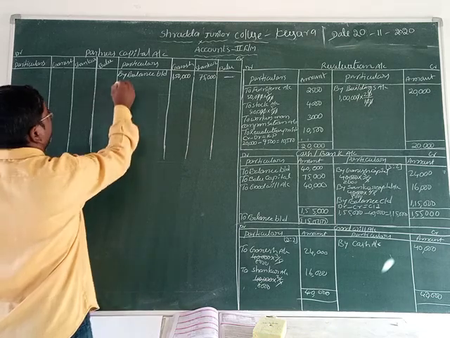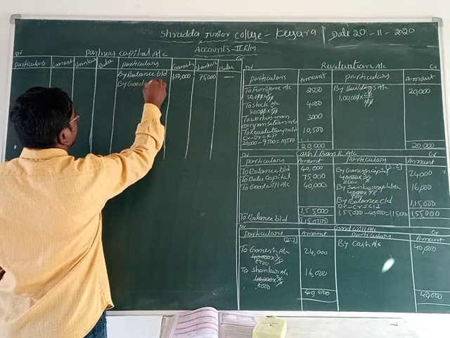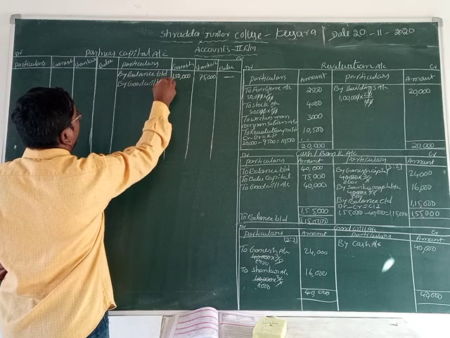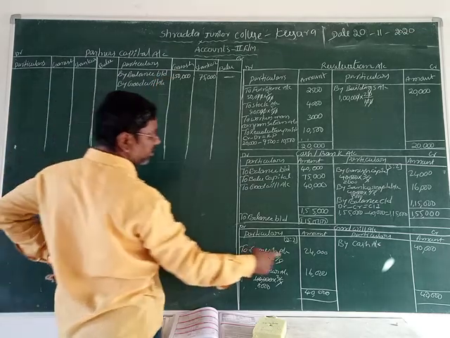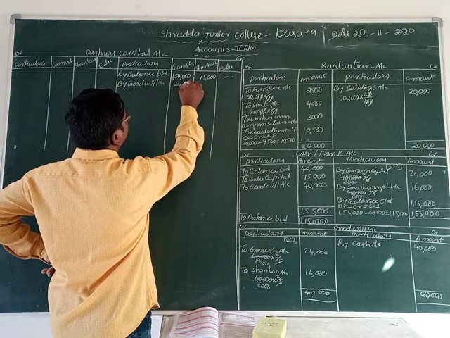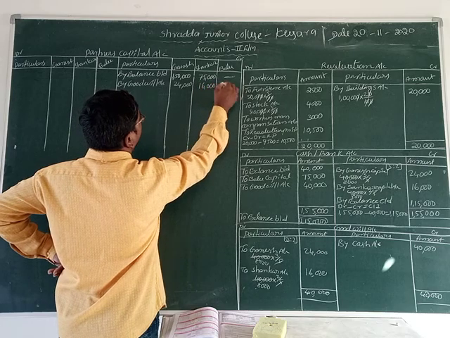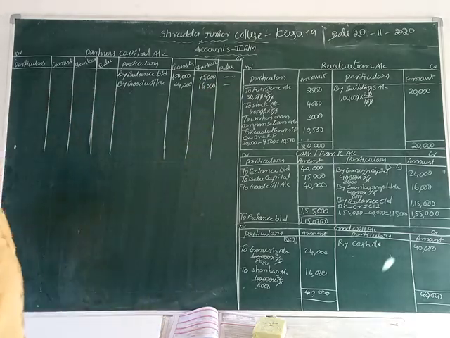Next one we can take by goodwill account. How much goodwill can they receive? Ganesh can receive 24,000. Shankar can receive 16,000 rupees. It's clear now?